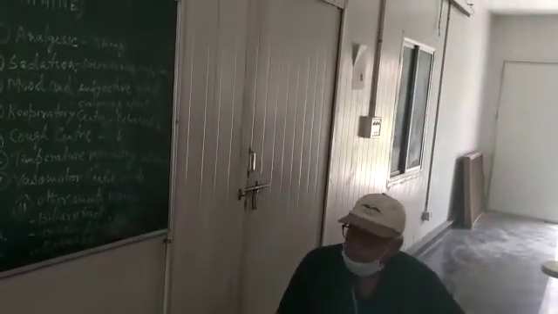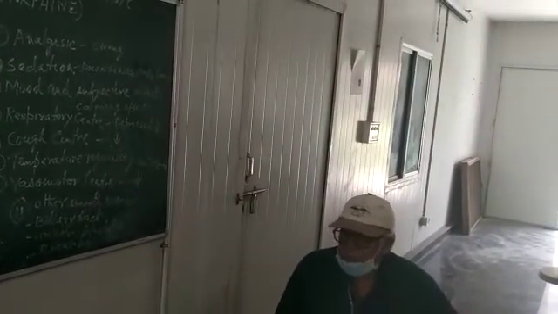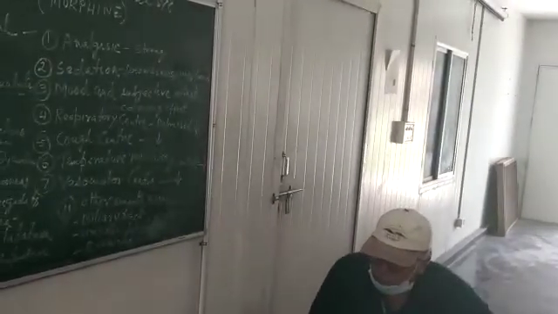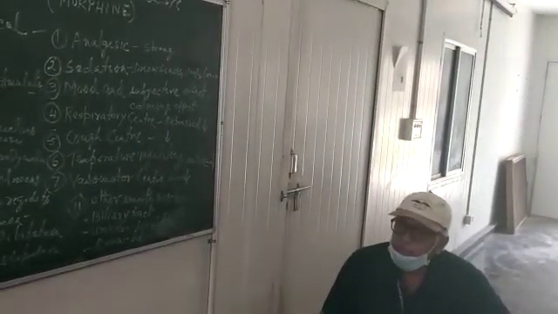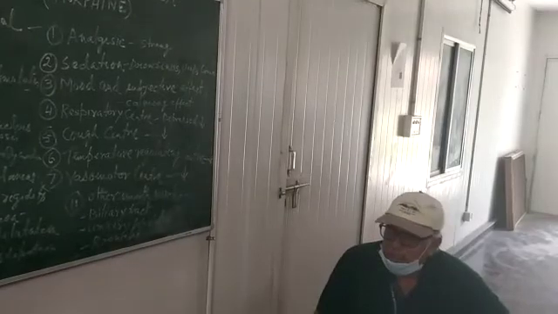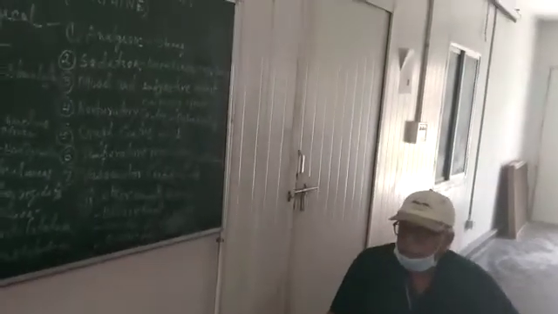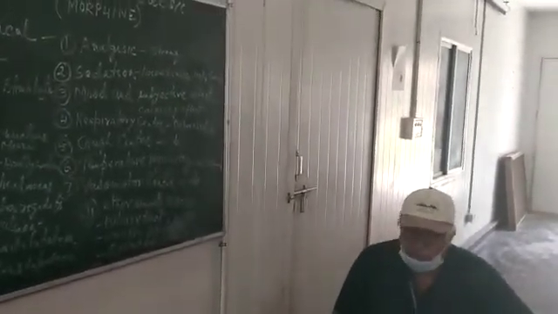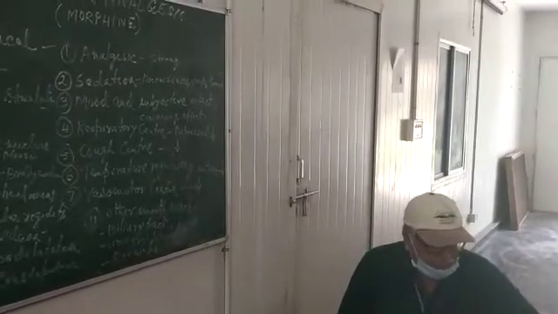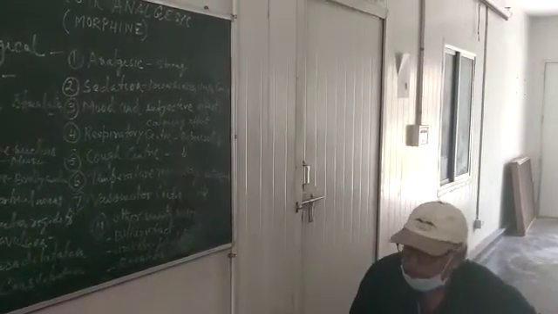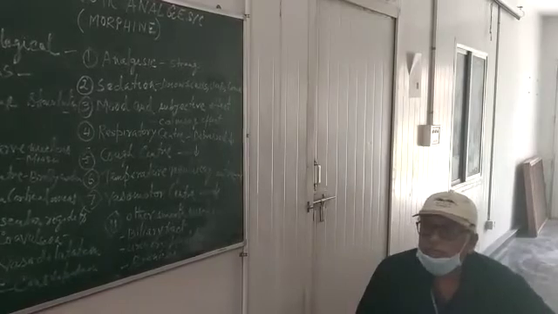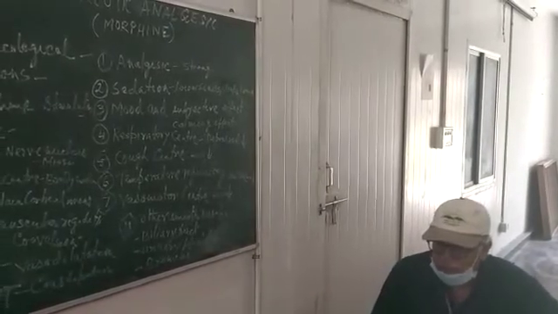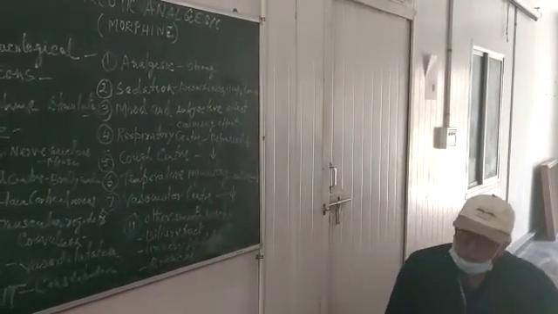Now this is a catch point, because morphine is usually taken by intramuscular or subcutaneous injection, and here I am discussing gastric lavage. So how does this drug reach the stomach?